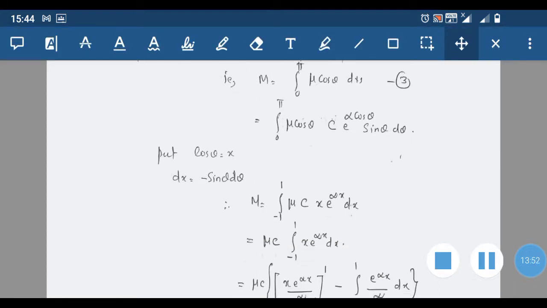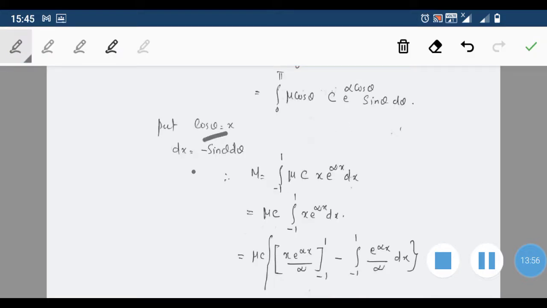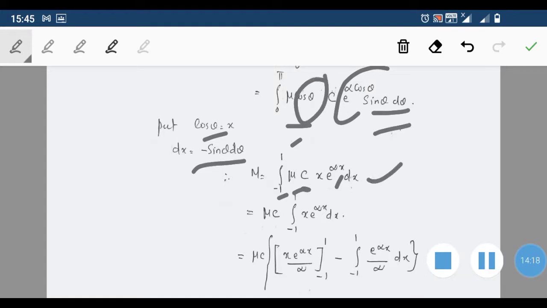Here also we substitute cos theta is equal to x, dx equal to minus sin theta d theta. So there is a minus sign here, that is mu into integral with limits changing from -1 to 1, then mu into C, that is constant. Then e raised to alpha cos theta becomes e raised to alpha x, sin theta d theta becomes dx, and cos theta becomes x.